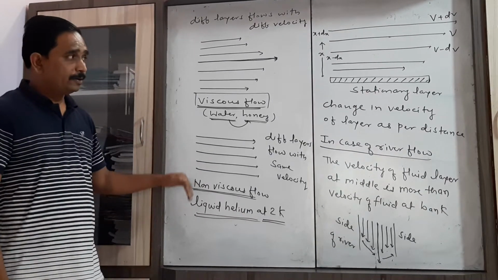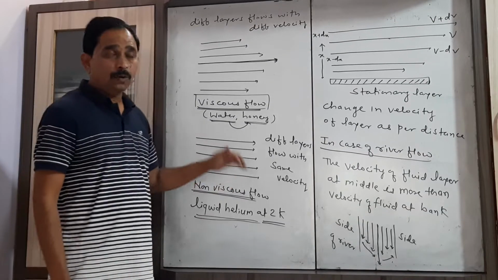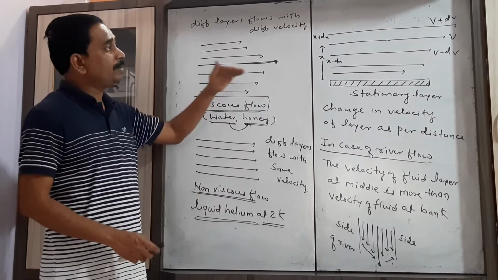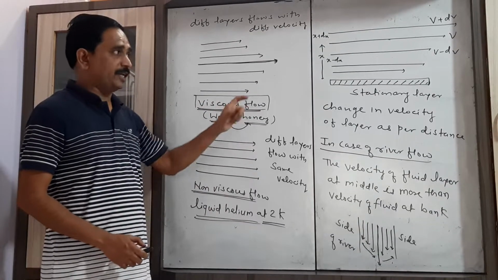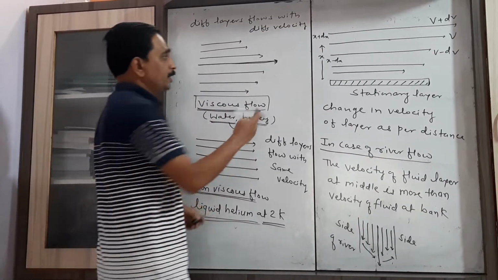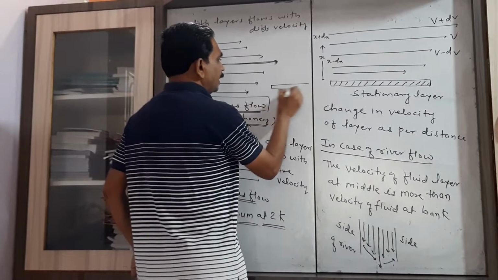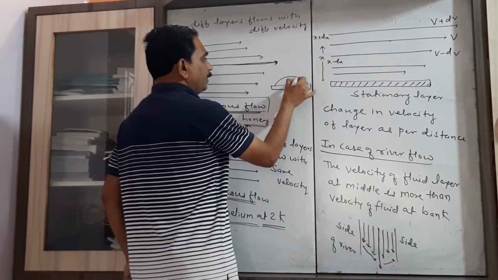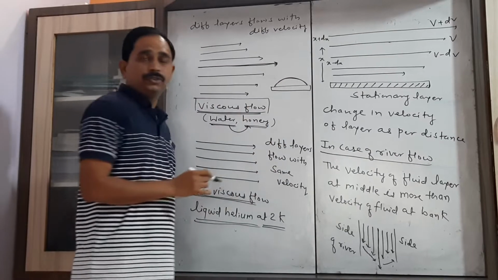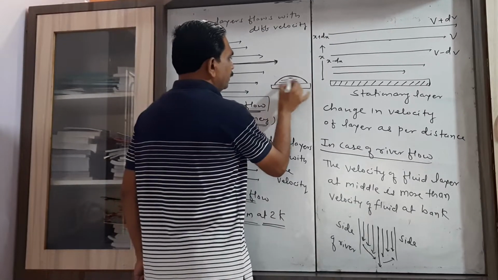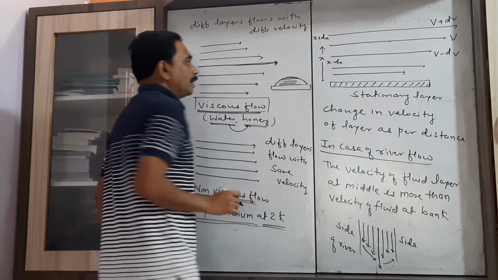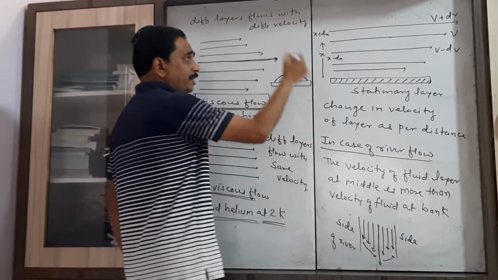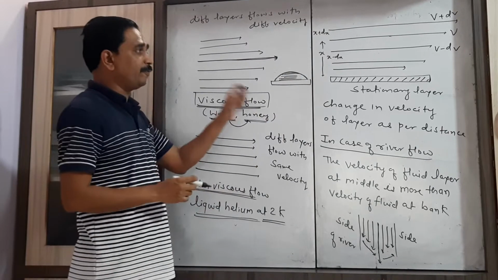Now in order to explain how the velocity of different layers changes as we move away from the stationary layer, consider this is a fixed glass plate, and a certain fluid, that is honey, is poured on that glass plate.